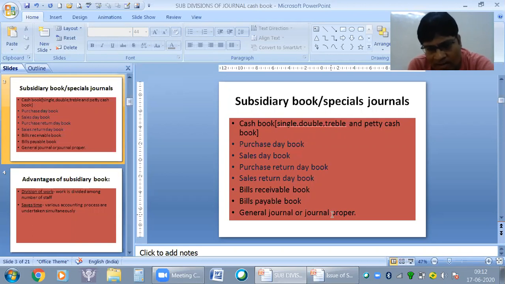One is all about cash entries, that is in the cash book. Then all about credit transactions in purchase, sales, and purchase return and sales return book. This all will record the credit transactions. All about bills receivable, we have a separate book. All about bills payable, we have a separate book. And then if something is left, then only that will come in general journal or journal proper.